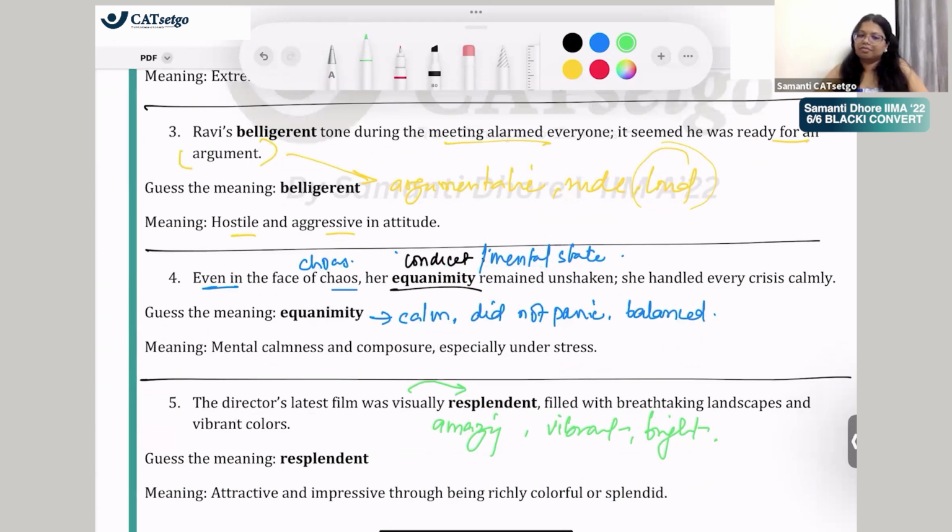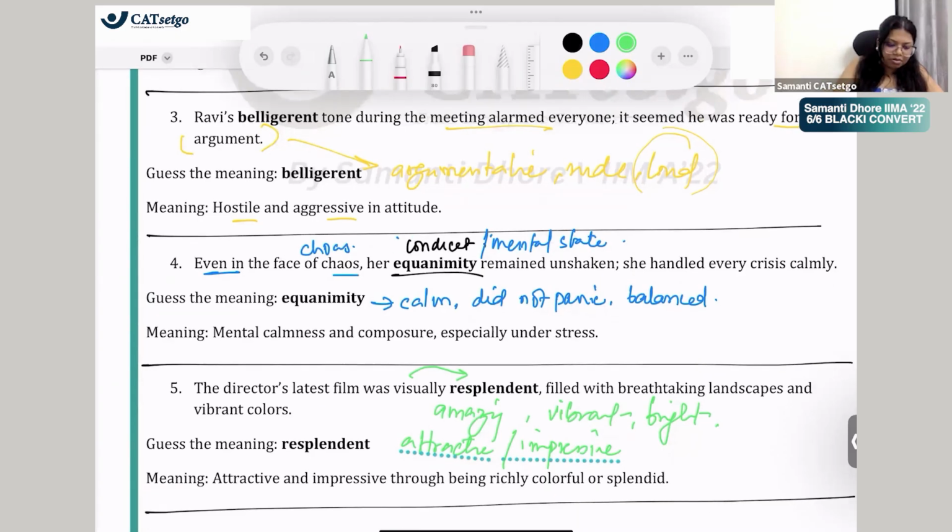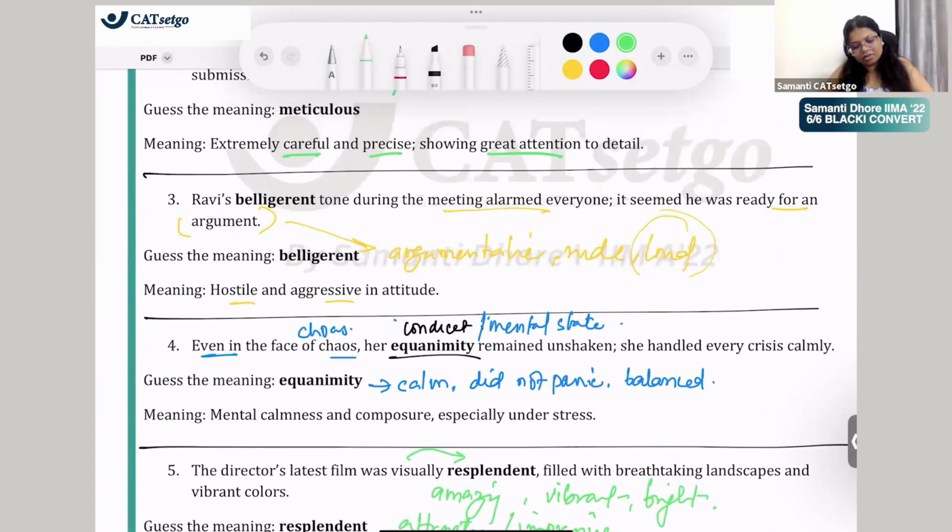Attractive and impressive, fair, richly colorful and splendid. So we guessed it right. Amazing means attractive, visually impressive. So these are the words that we could use: attractive, impressive, vibrant, bright. Okay, very good. So 5 sentences are done here.